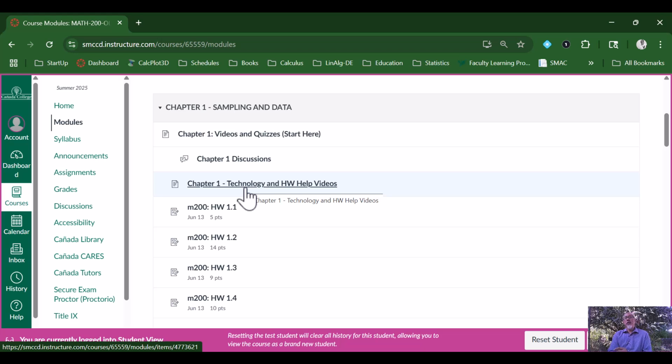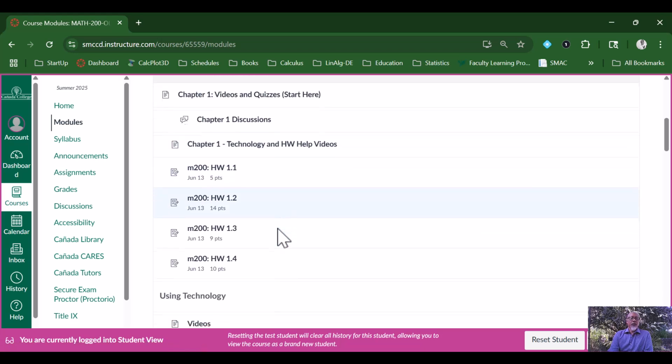The technology that we'll use, as we'll see in the syllabus, is the TI-84 or Google Sheets. That also extends to Excel if you want, but Sheets are available with your my.smccd account. And then we have the homework assignments here.